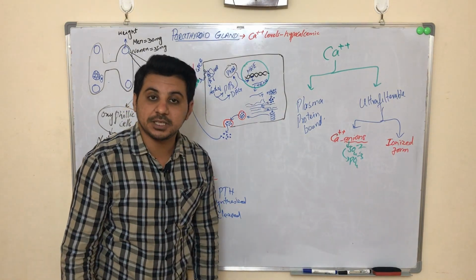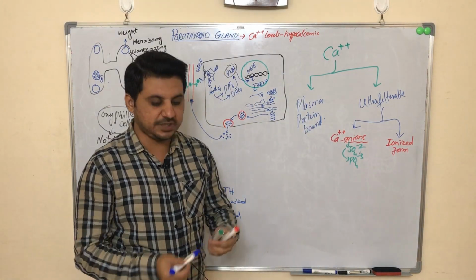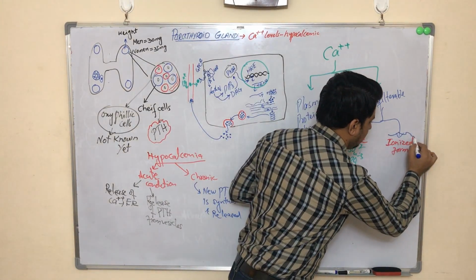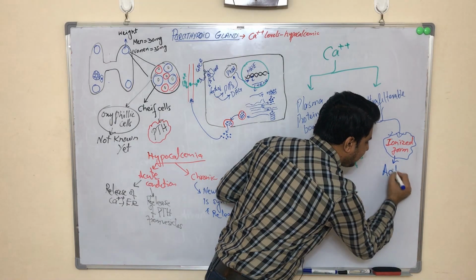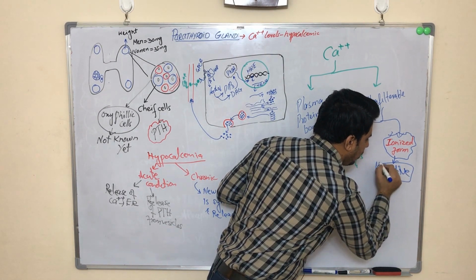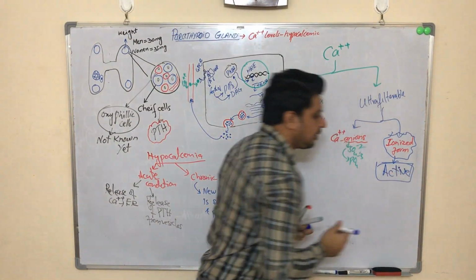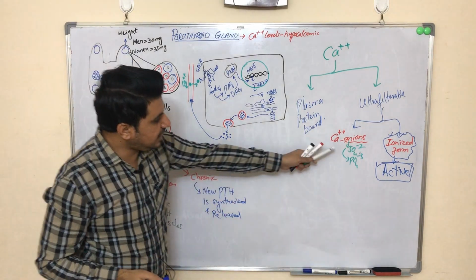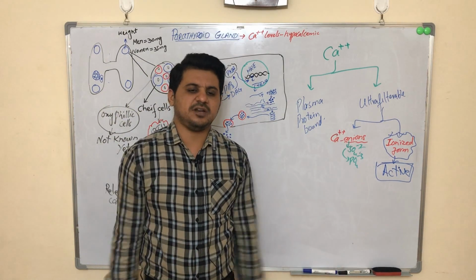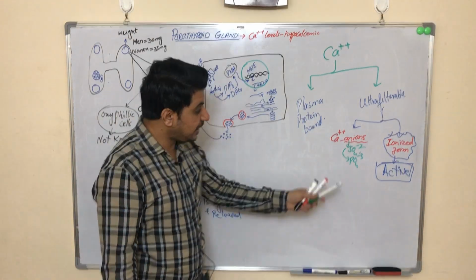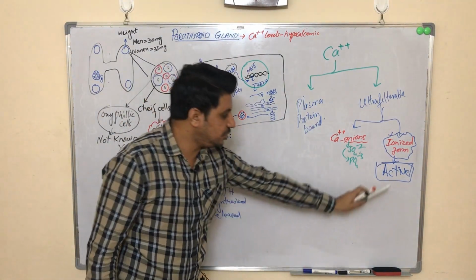Number one is the calcium anion complexes, and number two is the ionized form. Now, which one is important to us? This one, or this one, or this one? The important one for us is this one, the ionized form. So we can say that this ionized form is the active form of calcium. Okay, and the levels of the other forms, whether decreased or elevated, will not affect the body. So the most important for us to maintain is the ionized form, which is the active form.